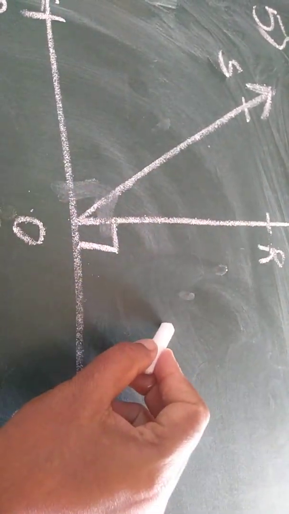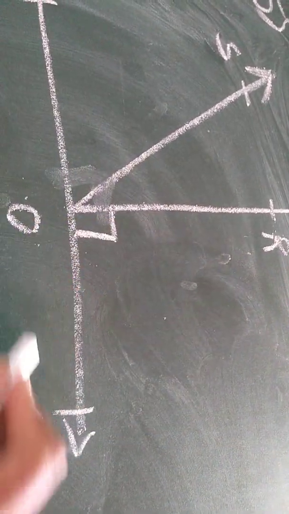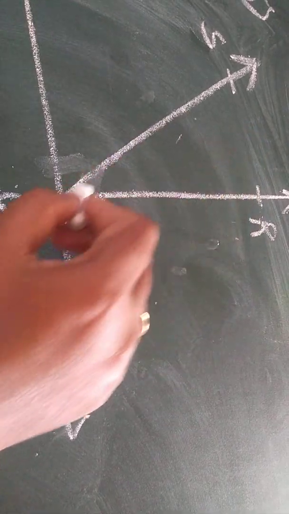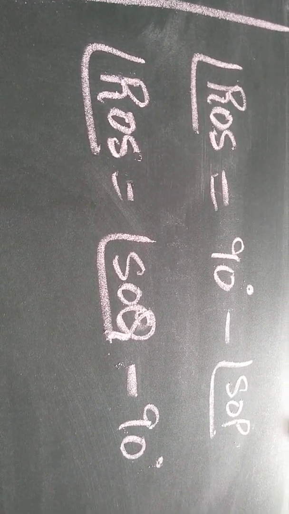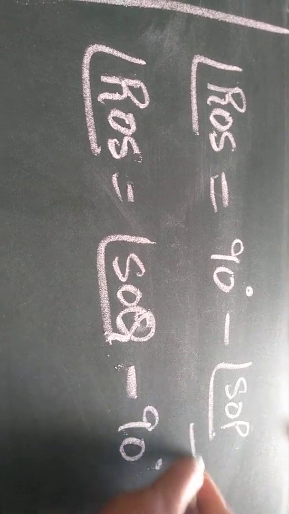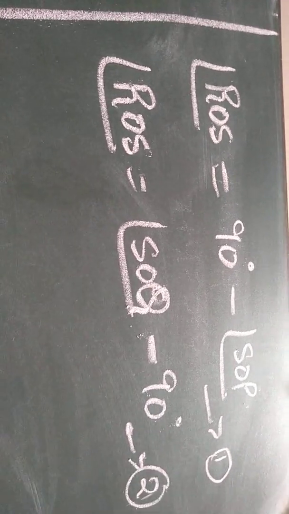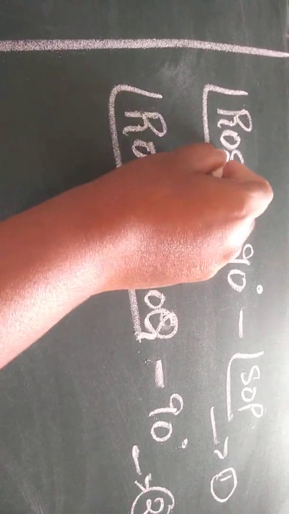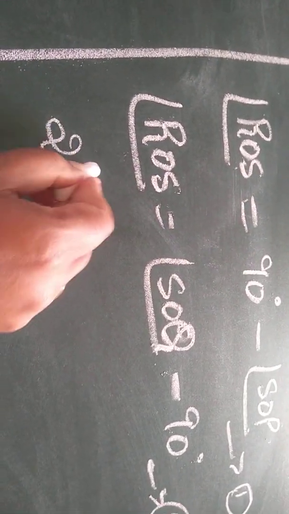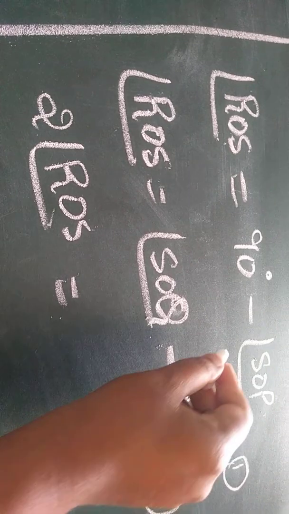Coming to the right hand side, SOQ minus ROQ is your SOR portion. So that is the same as I have written here. ROS is equal to 90 degree minus SOP. ROS is equal to SOQ minus 90 degree. If I take this as 1 and 2, now I can add 1 and 2. LHS plus LHS, RHS plus RHS. Now both are same, so I will write it as 2 times of angle ROS. Am I right, children?